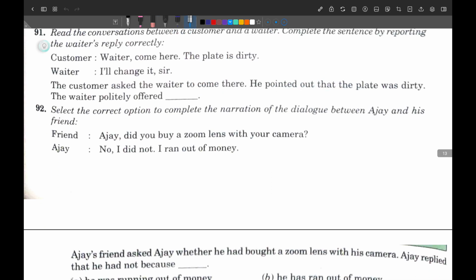Next question, question number 91. Waiter, come here, the plate is dirty. I will change it, sir. The customer asked the waiter to come there. He pointed out that the plate was dirty. The waiter politely offered that he would change it. Simple. Why are you not changing it? Because it is third person, and third person is not changed.